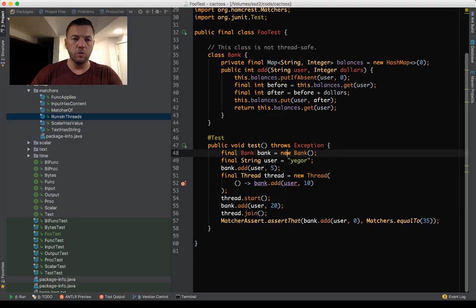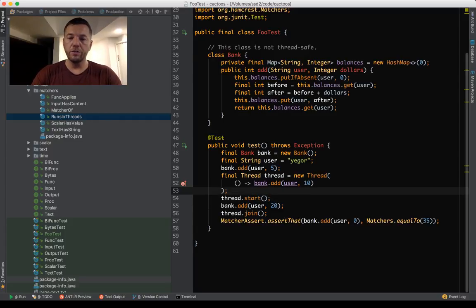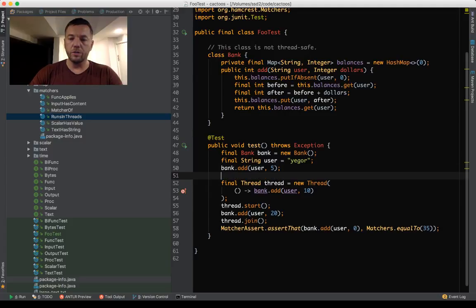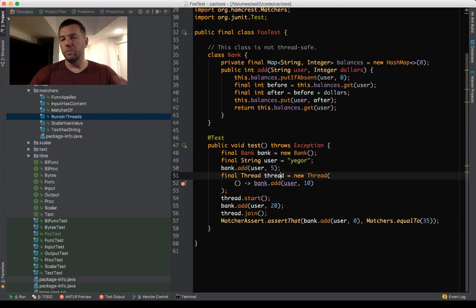Good moment to show what we have in Cactus. We have an object which is called run in threads. Yeah, let's run in multiple threads. There is something in Java which is called executors, and let's do this operation not just once, because it's maybe not enough, so we don't see the real parallel execution. Let's do it 100 times. So let's create 100 threads which will go in parallel, and all of them will try to increment the balance of the same user by 10, and then see how it behaves. We don't want to create 100 thread objects. Let's use executors.